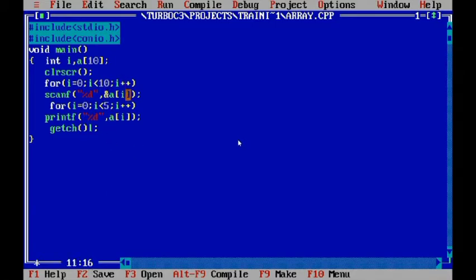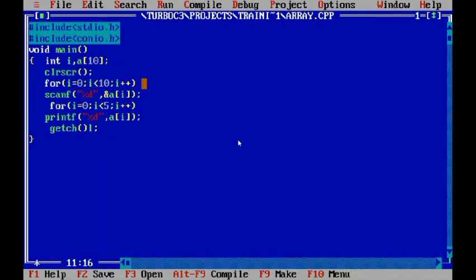How will the scanning happen? First, when you wrote A of 10, 10 memory locations are reserved, which are all empty. Those empty locations I will scan one by one using a for loop.